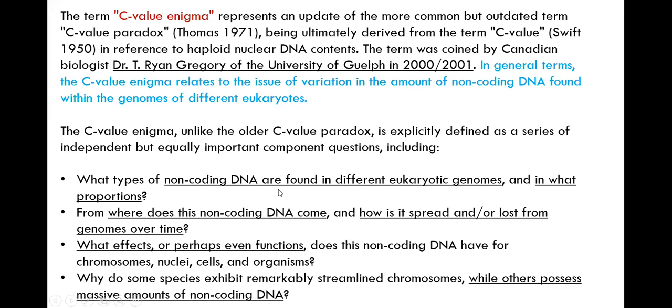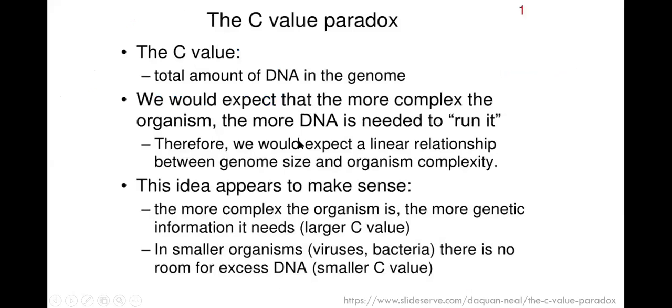So what types of non-coding DNA are found in eukaryotic genomes, and in what proportion given the phylogeny of eukaryotes? Where does this non-coding DNA come from? Does it come from lower organisms, or de novo? What does it affect, what functions does it have? Is it only junk, or does it have some functionality?